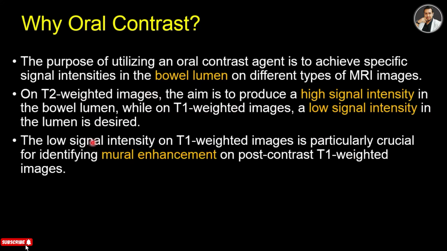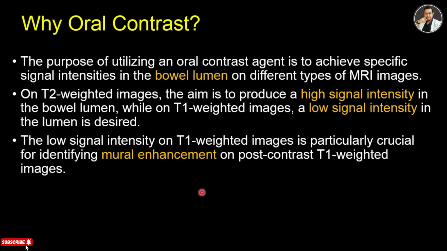And the low signal intensity on T1 weighted image is particularly crucial for identifying mural enhancement on post contrast T1 weighted images. We know that in T1 weighted image fluid is dark, so we will see fluid inside the intestine as dark signal. But when you give contrast, the intestinal wall will appear bright, and it will give a contrast difference between the intestinal wall and the water inside.